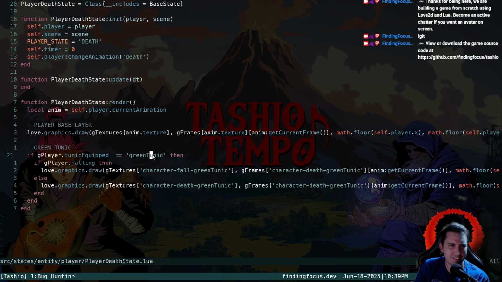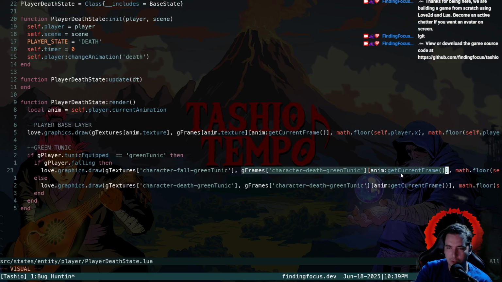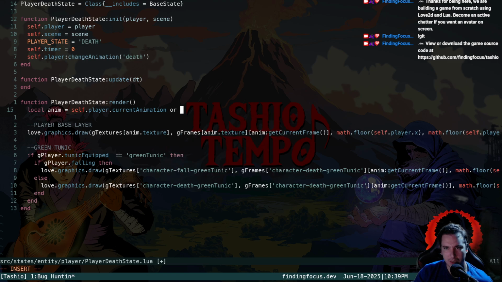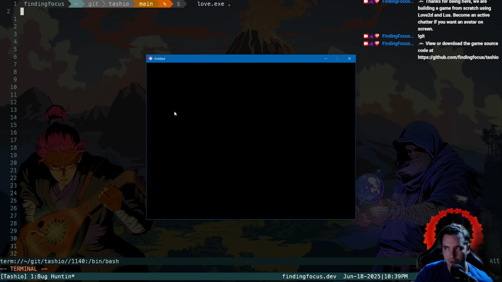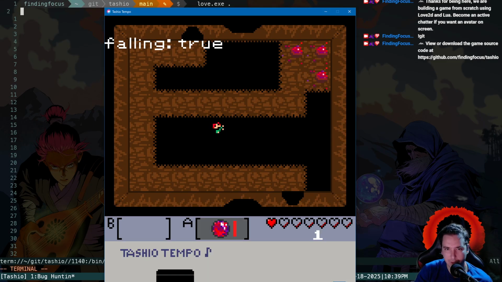All it does is, man, when do we do this? Do we initialize this when we make the entity? Because if the quad is busted, which I'm assuming means that the animation was not right. So maybe we can say that this gets or 1, just so it's a valid number if there's no current animation, just to see if it fixes the crashing.